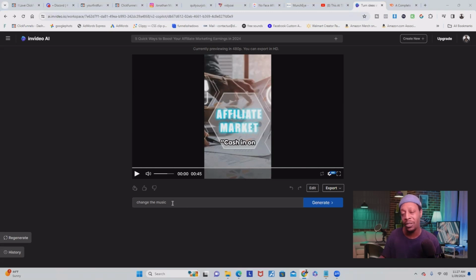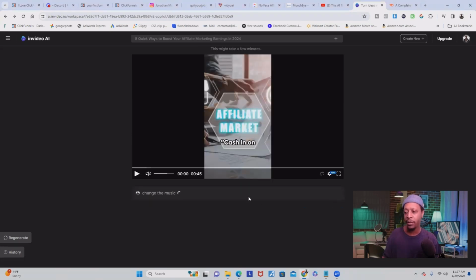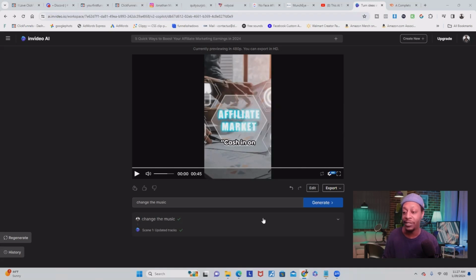So say, for example, one thing I did want to make a change to was the music, but you could say add more clips. You could say take away some clips, make the duration longer, change the look and the feel of the video, whatever you want in this prompt. So I'm just going to click on change the music and click on generate. All right, so this took maybe like 15 seconds. I paused the video thinking it might take a little bit longer, but it was actually pretty fast. So right now, we have changed the music.